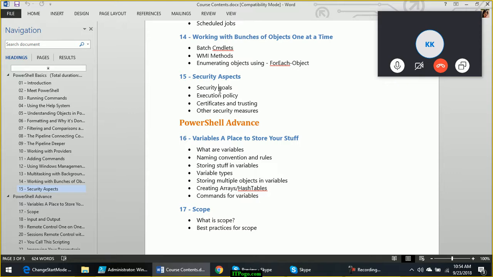But with PowerShell, Microsoft has implemented security in such a way that if you have set a correct policy, and you have created a script and someone else has modified that script, and you don't know that somebody has modified it, now when you try to run the script, it will not run.